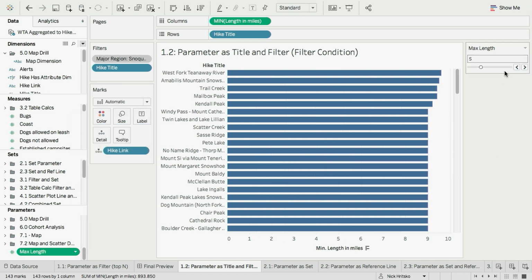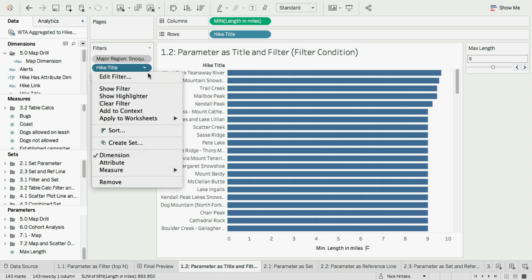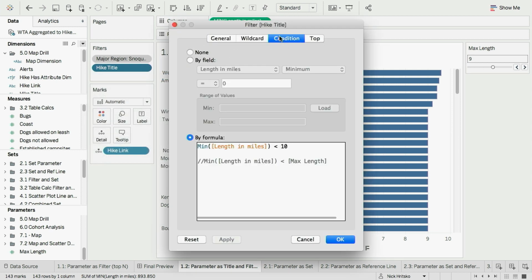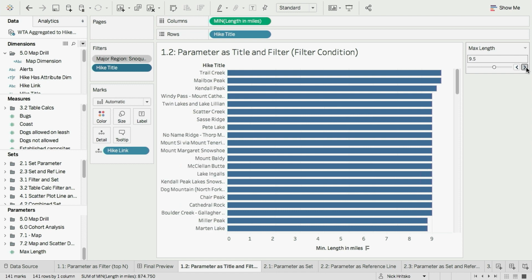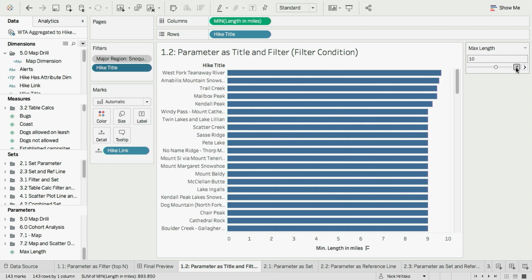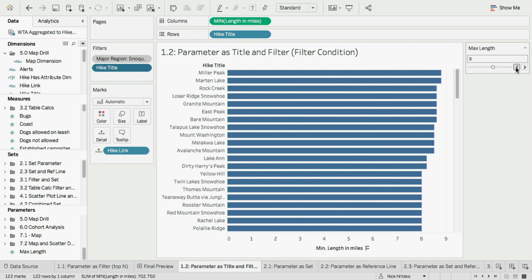And just like with Nick's example, it doesn't do anything because parameters don't have value on their own. It's how you use them. So let's put this parameter to work. So I'm going to go into my filter here, and we'll see the condition of it is comparing against a static value right now. And I'm going to update that condition to use the parameter that I just created. And now, when I click OK, the viz updates based on what I've set here. Now, that's cool. I could do that with a measure filter. And that's fair. There's a lot of ways to do things in Tableau.